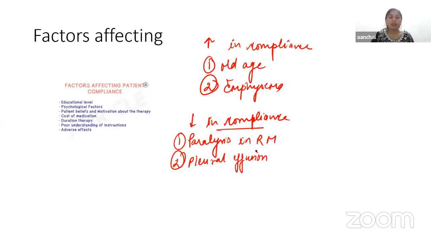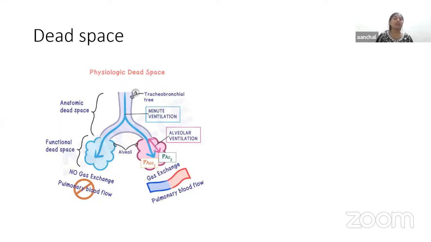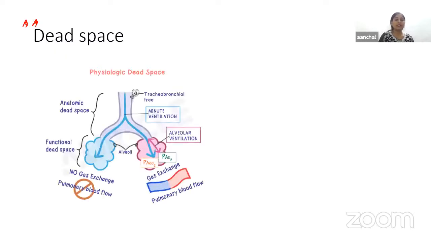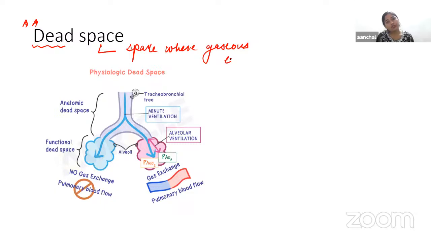Fine. Now the last topic in today's class is dead space. Dead space is a very important topic, and usually it is asked in university exams also. Dead space is defined as the part of the respiratory tract where exchange of gases does not take place. That's why it is named dead.